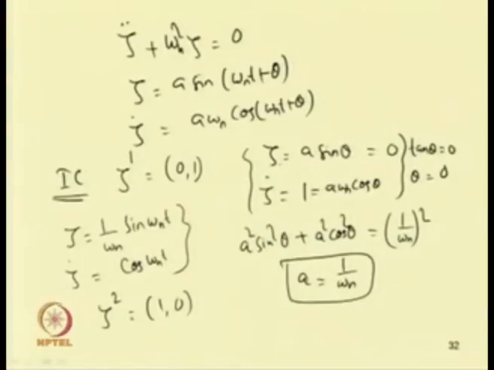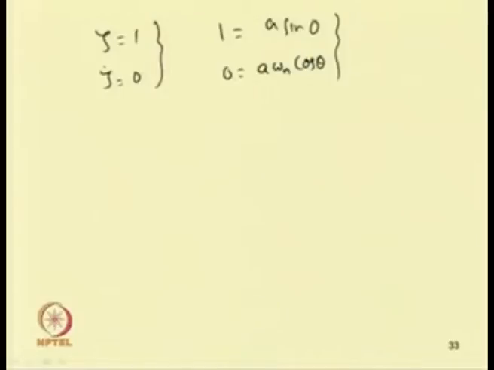can find the solution, that is by taking zeta equal to 1 and zeta dot equal to 0. So, we can write 1 equal to a sin theta and 0 equal to a omega n cos theta. Squaring and adding, we have a square equal to 1 and theta equal to pi by 2. So, in this case we got zeta equal to a sin(omega n t plus theta).